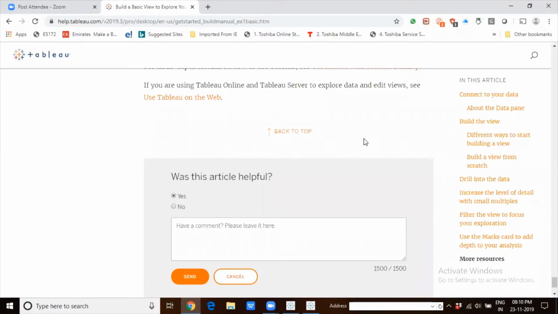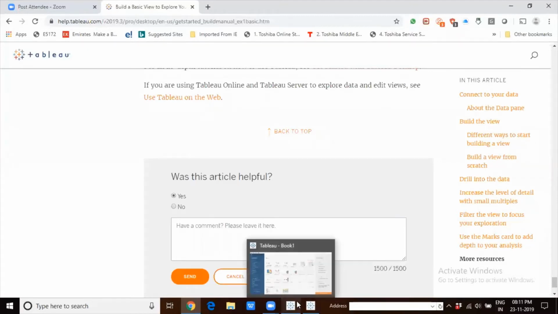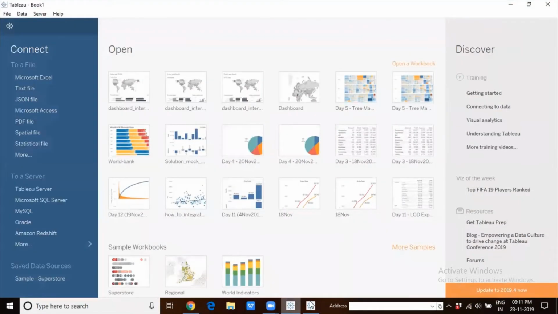Then the next feature that we will be looking at, which I personally feel is an amazing feature that came up in Tableau, is called Explain Data. It was not there prior to 2019.3. It is a brand new feature introduced in 2019.3, which is called Explain Data.